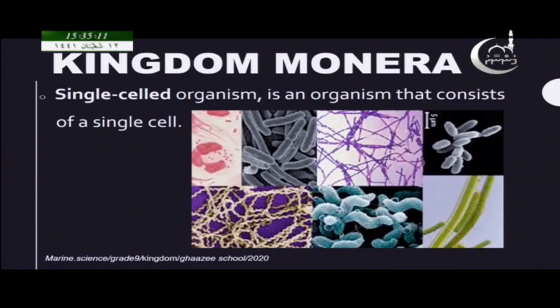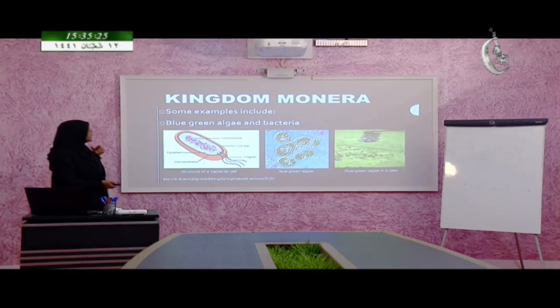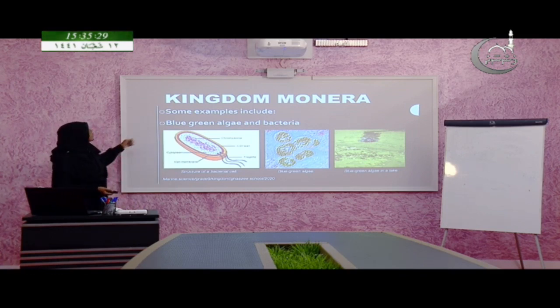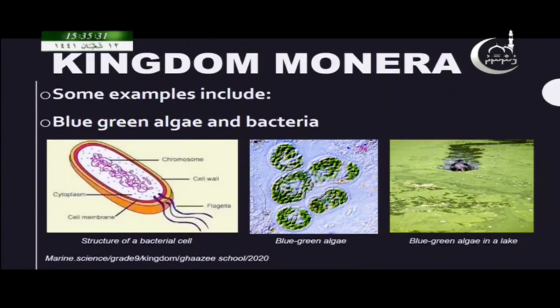And here you can see what is meant by single celled. Single celled means the organism consists of only one cell. It is a very simple term. And then here I have included some examples of kingdom Monera.